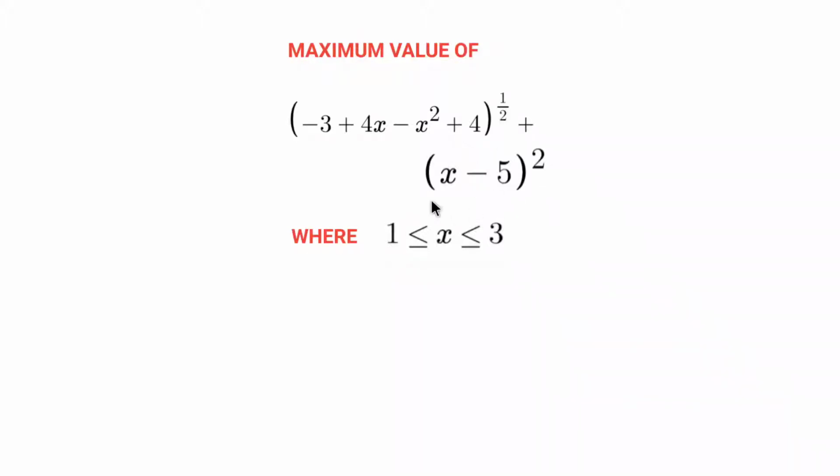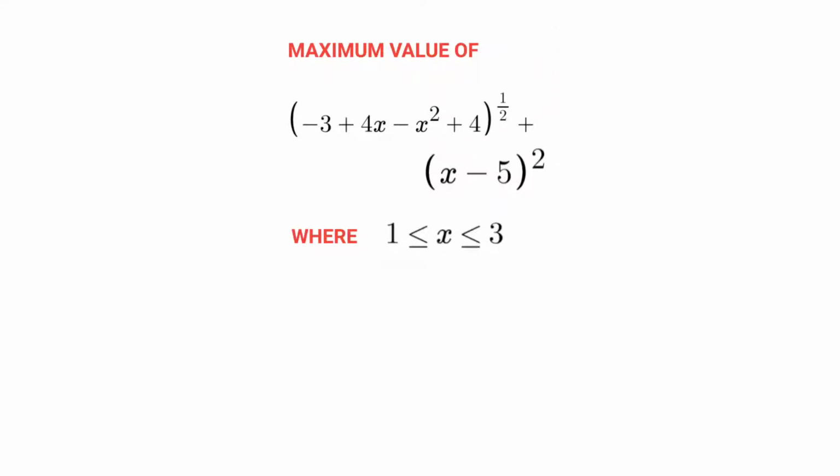Here, a function is given to us, and this is the range where x varies. We were asked what the maximum value of this is. Many people use a very popular method: they find the range of the given function using calculus, with a lot of advanced math that is very important in that method.